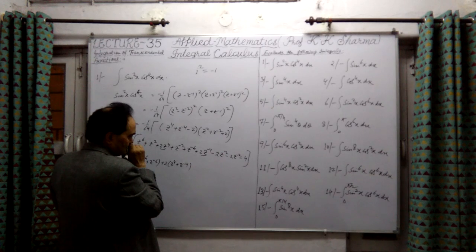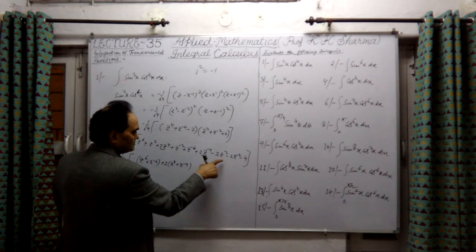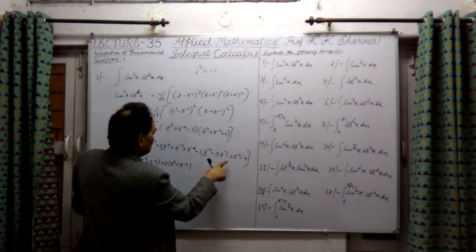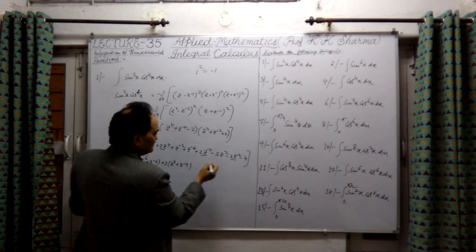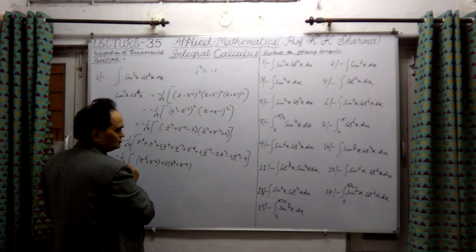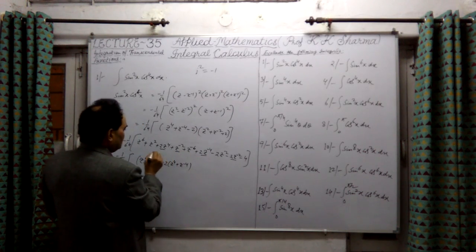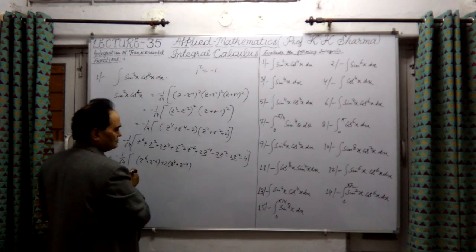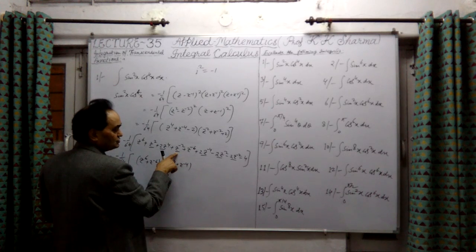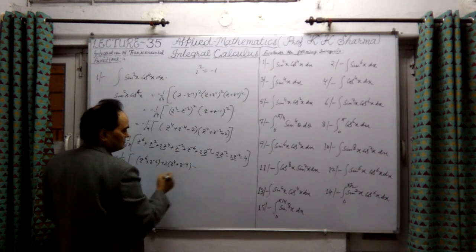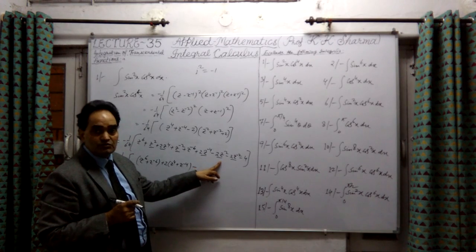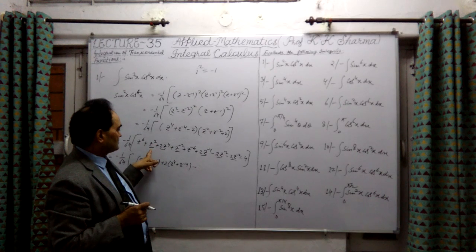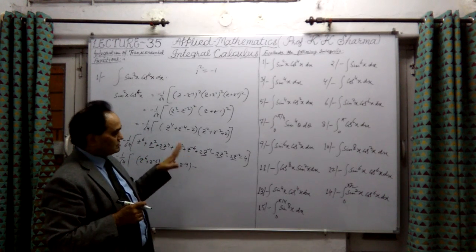Now let me talk about z^2 and z^-2. Here we have 2z^2 plus z^-2... then plus z^2, and this is -2z^2, and this is plus z^-2 and -2z^-2. Twice z^2 minus, and this is plus z^2, so minus z^2 will be there.